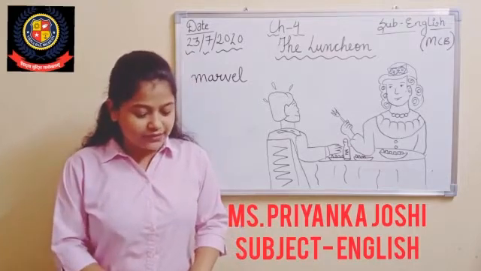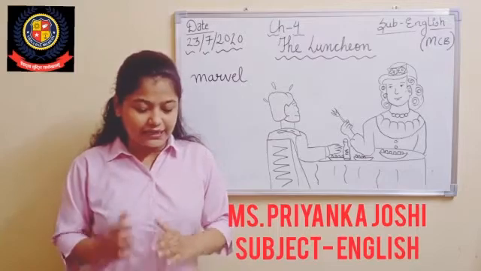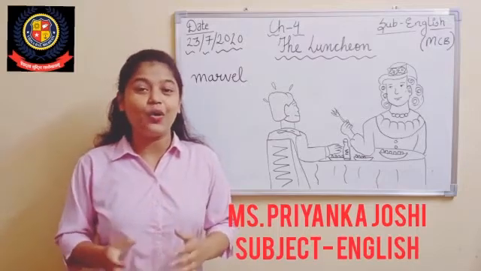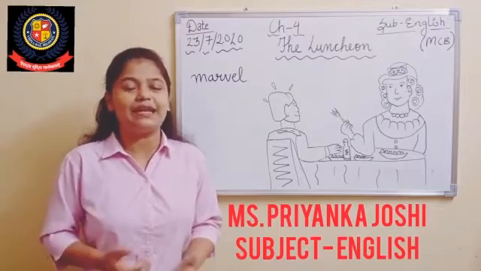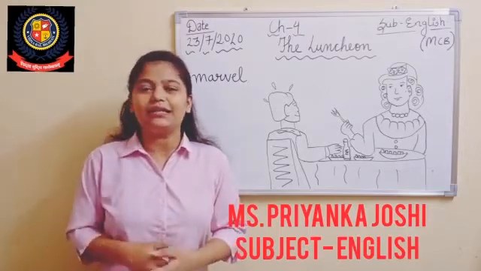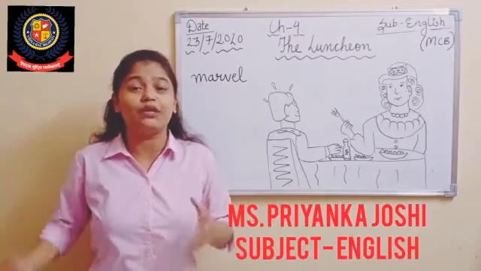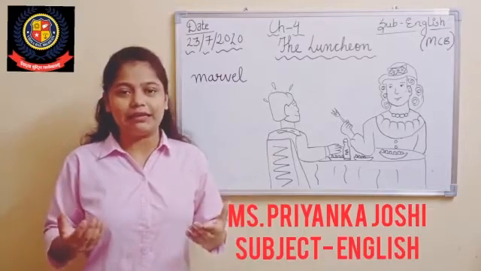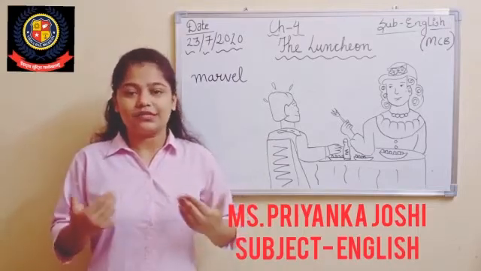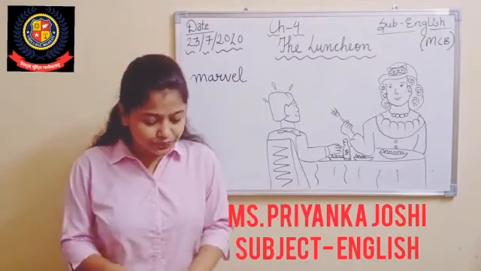"I will do better than that," I retorted. "I'll eat nothing for dinner tonight." Now he is being humoristic. The author is being humoristic and he said, yes, I'll do it. I'll not eat anything for dinner. Why was he saying that? Because he was left with no money, right? But she took it very humoristically, that he is saying this in humor. The author is saying this in humor.